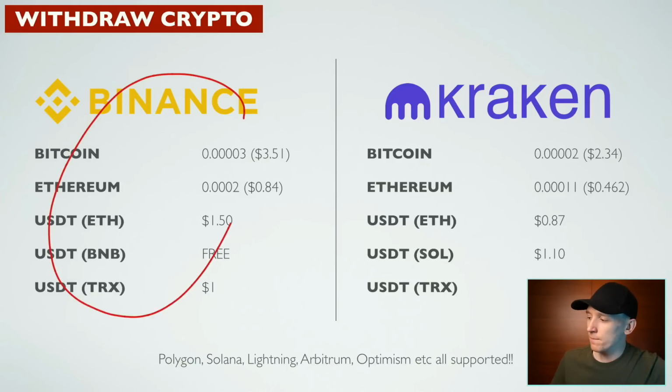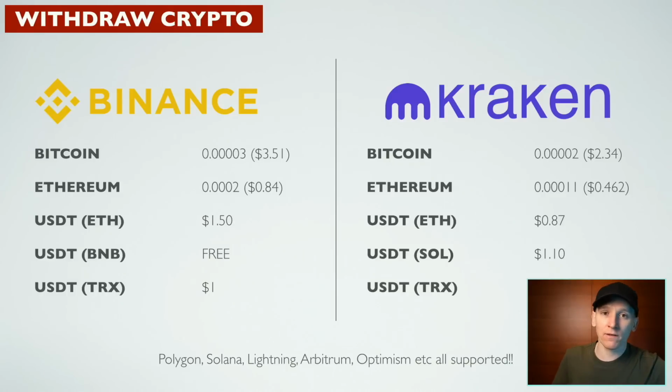What I would say is that Binance does have better support for more chains. Kraken tends to focus on kind of the major chains and certainly the Western chains. I know that chains are worldwide, but there are certain chains that are more favored by Kraken and Coinbase, the kind of G7 exchanges. Binance tends to support all chains, so there may be some chains that Binance supports that Kraken doesn't. However, in terms of fees, they're both in the ballpark.